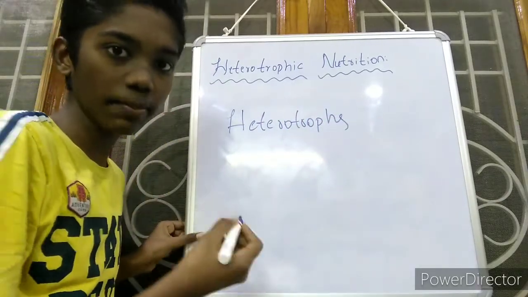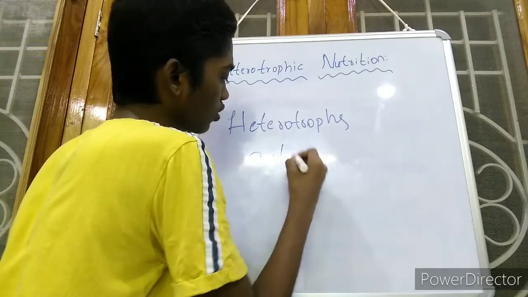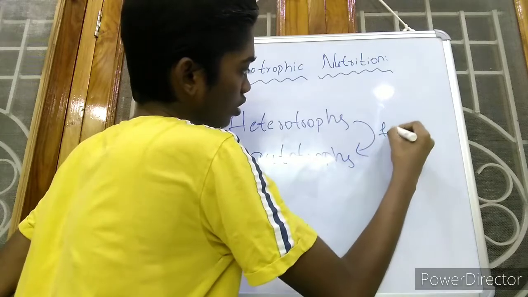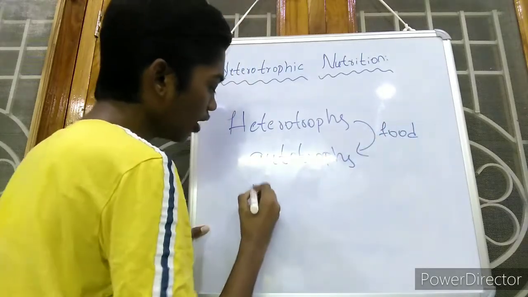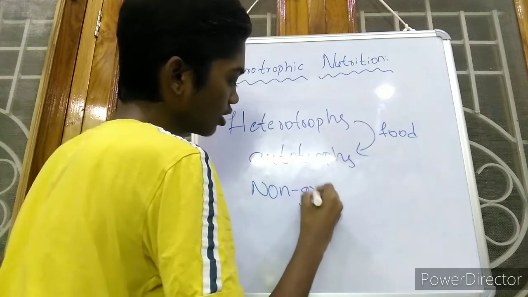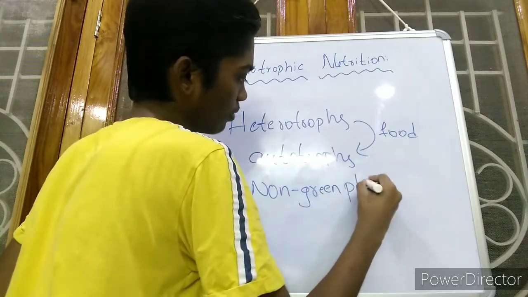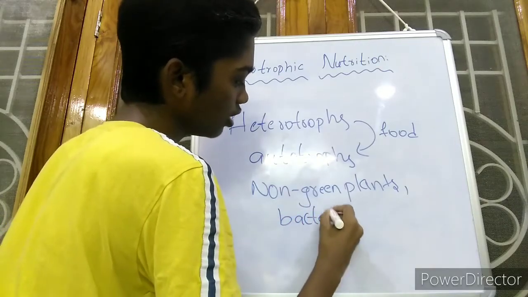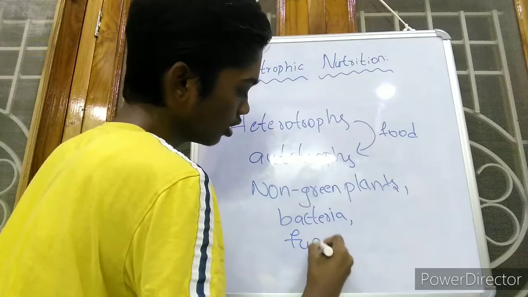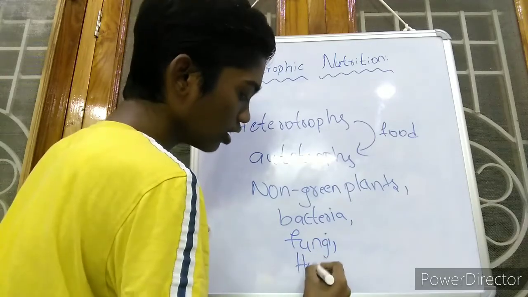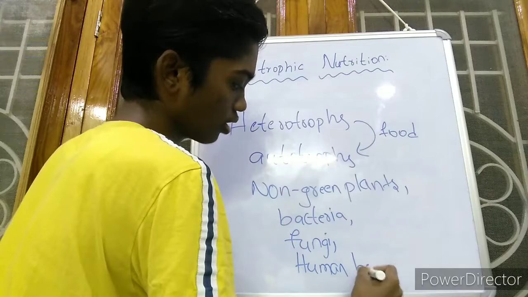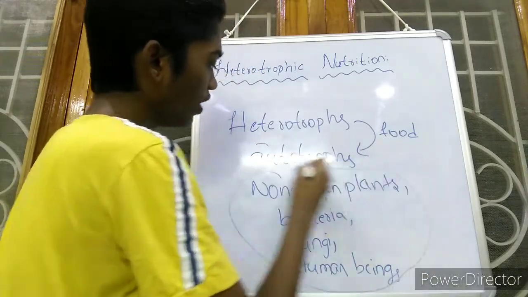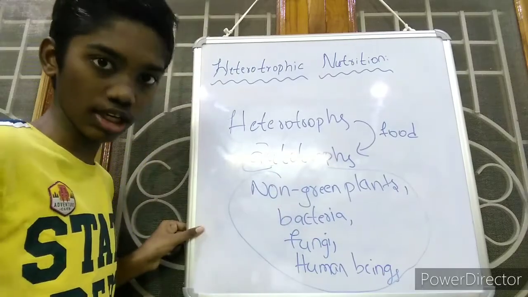For the purpose of food, heterotrophs depend upon autotrophs. All the non-green plants, bacteria, heterotrophic fungi and human beings will depend upon the autotrophs for their food requirement.